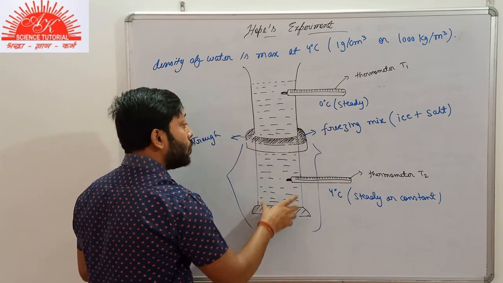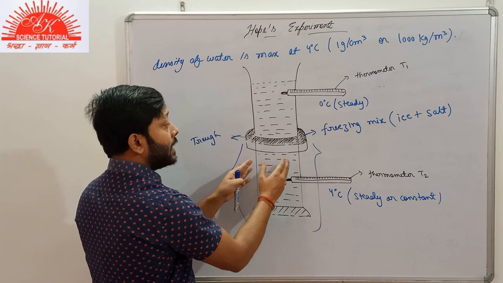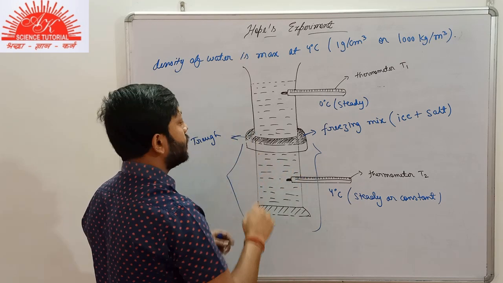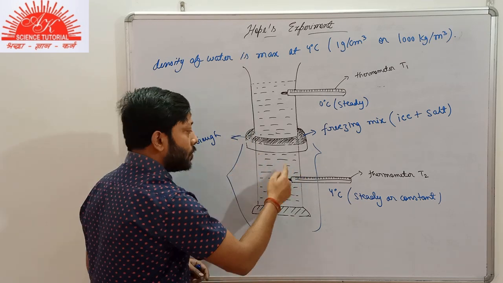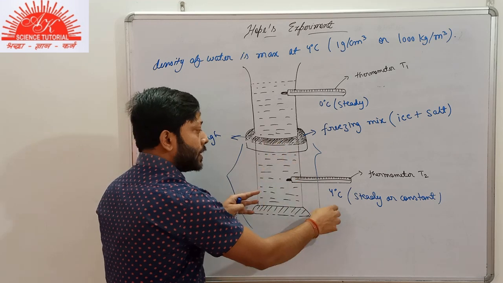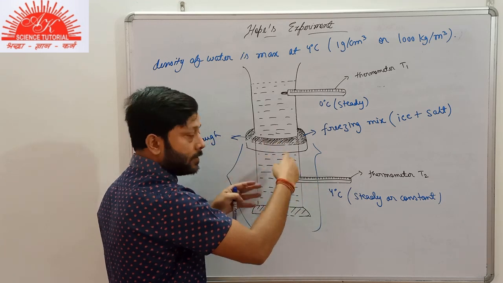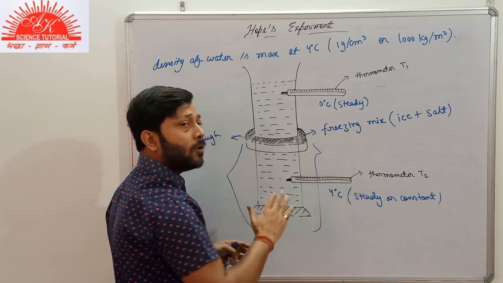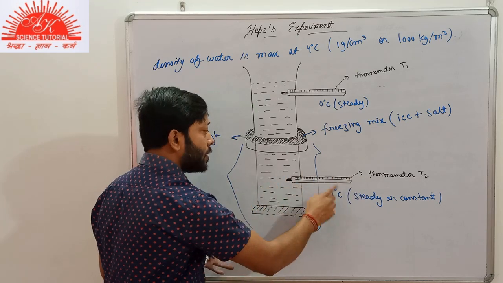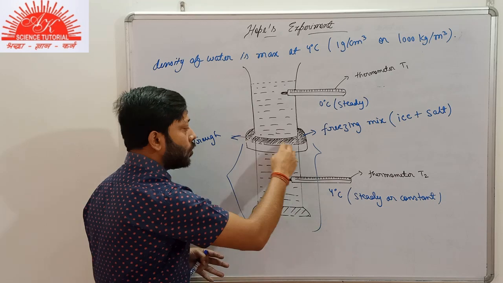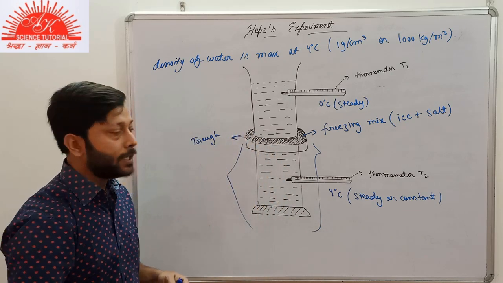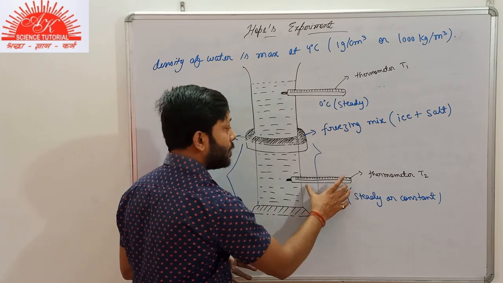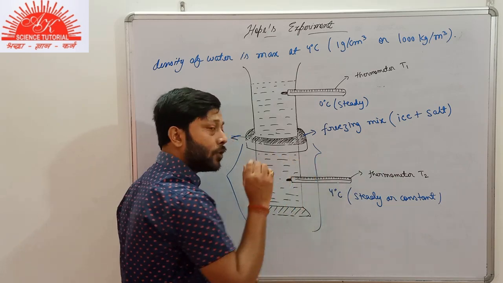It means the whole water in the lower section of this cylinder is heavier. So after it, as I told you, the whole water will reach the temperature 4 degrees Celsius. And finally, there will be no further decrement of temperature below 4 degrees Celsius. So the whole water in the lower section is at 4 degrees Celsius, and the temperature recorded by thermometer T2 is 4 degrees Celsius.